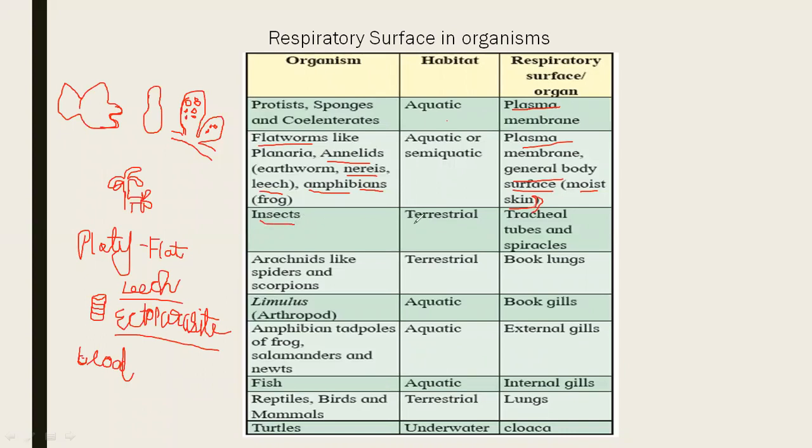Next group is insects. Insects are terrestrial. Can you tell me the other name for this kingdom in which insects are kept?